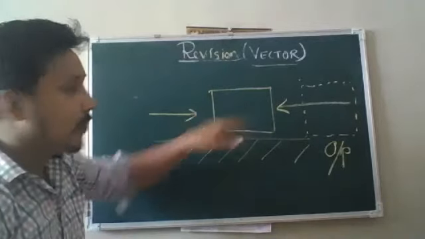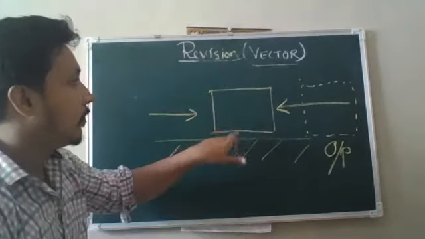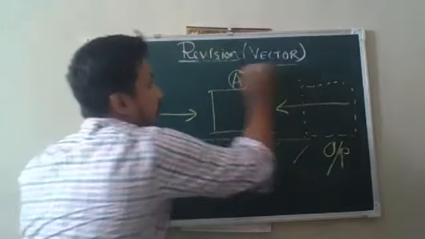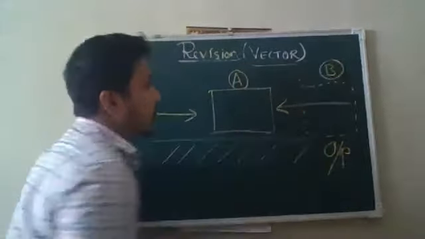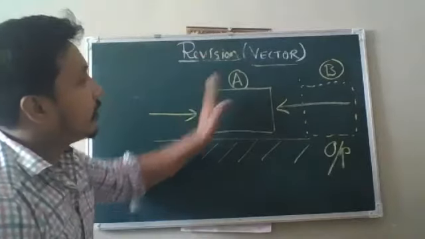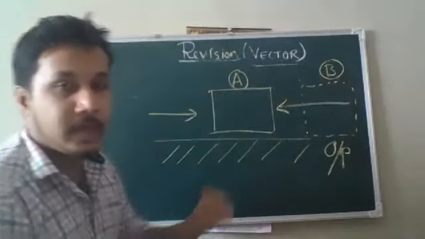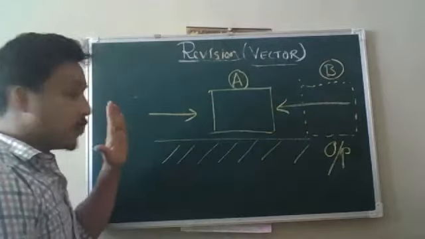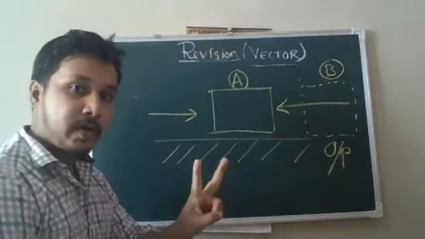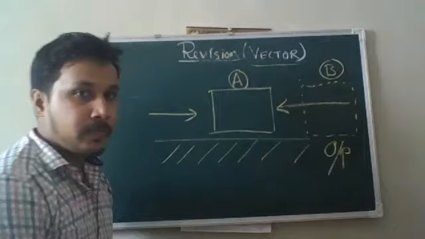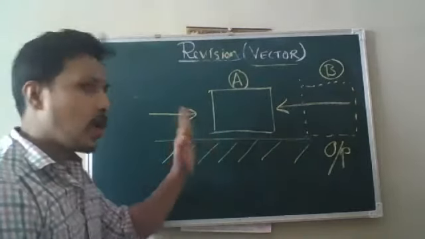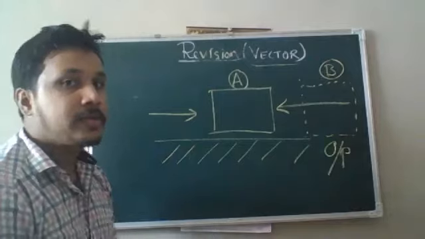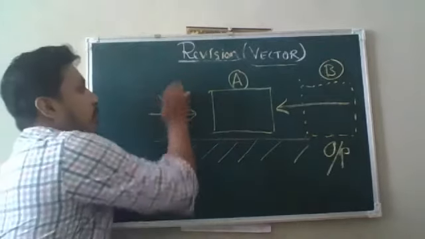I want to shift this block from this point to that point. Let us consider this point as A and this point as B. I want to shift this block from A to B. So I have two options. Option one, I can push this block from here. Option two, I can push this block from here. That means I can apply force from here or from here. Just tell me from where you will apply force. Obviously, you will apply force from here.